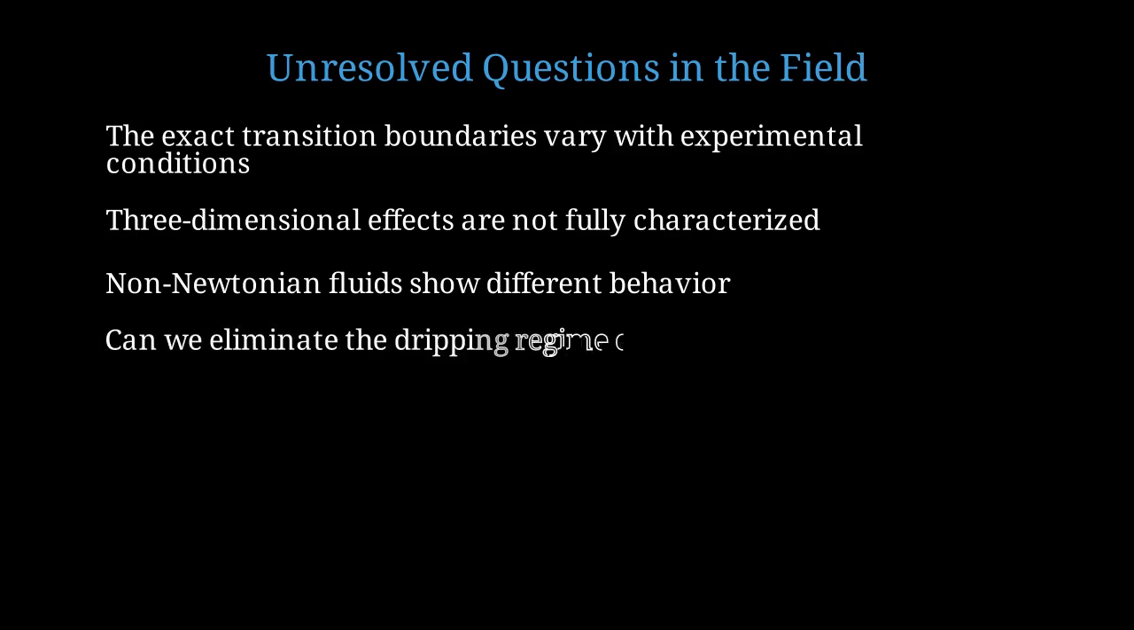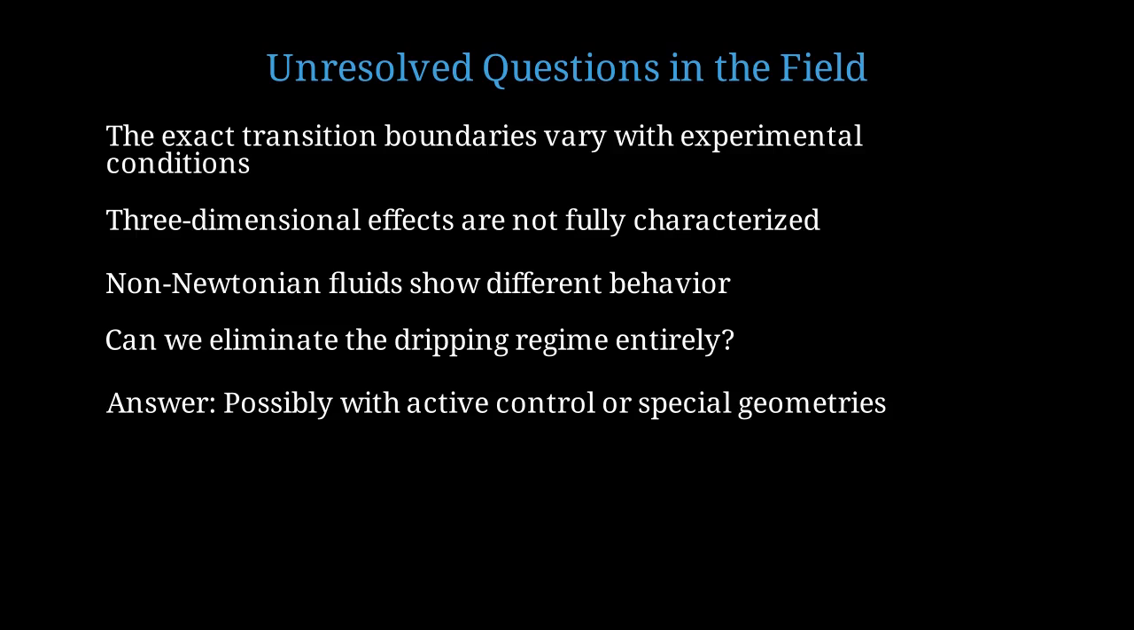An interesting question is, can we design a nozzle that eliminates the dripping regime entirely, going directly from low-speed jetting to high-speed jetting? The answer is possibly yes, using active flow control or specially designed nozzle geometries that suppress the Plateau-Rayleigh instability. Let's discuss the practical implications of this paradox for engineering applications.